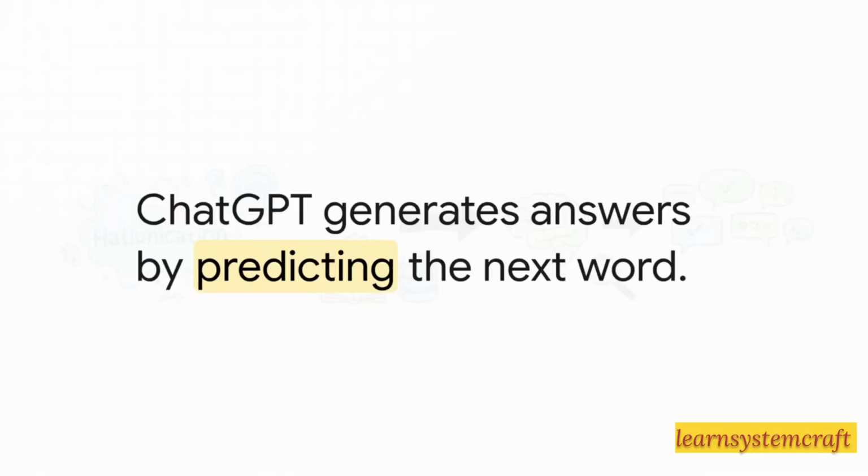To set the stage, let's take a brief step back. In our last explainer, we understood how ChatGPT generates answers by predicting the next word. This is a really important baseline to remember. ChatGPT doesn't actually know things in the way you or I do. Instead, it looks at patterns from its training and predicts what word should logically come next. It's essentially a brilliant prediction engine.